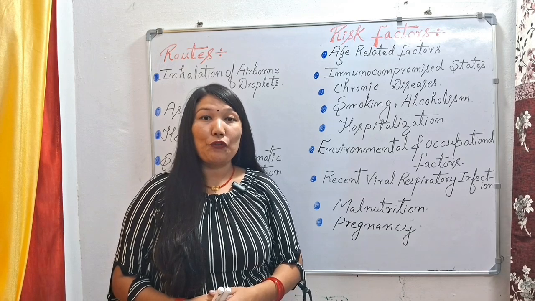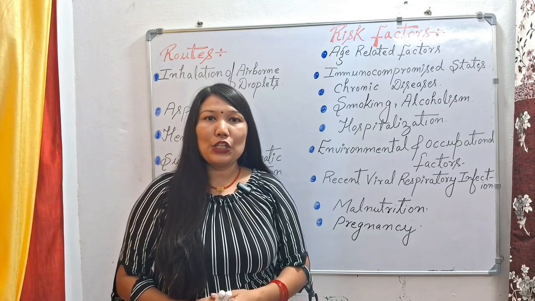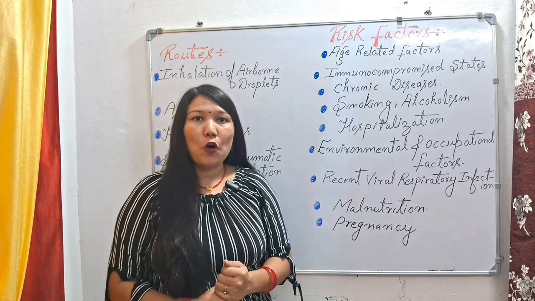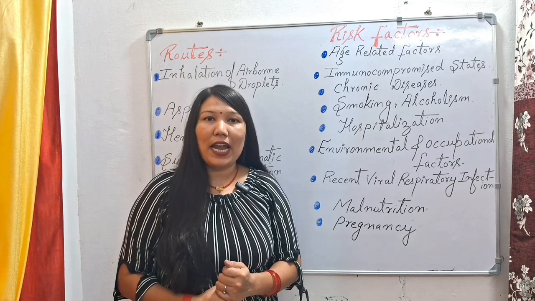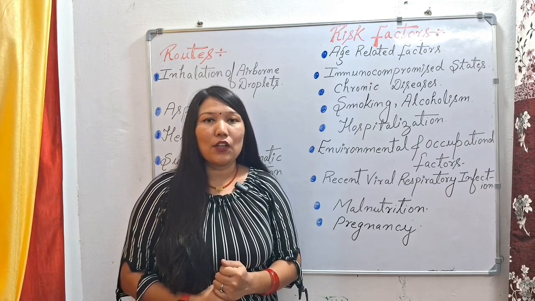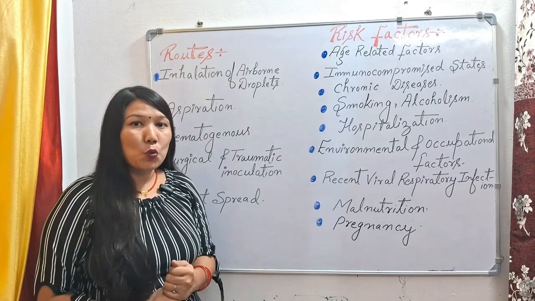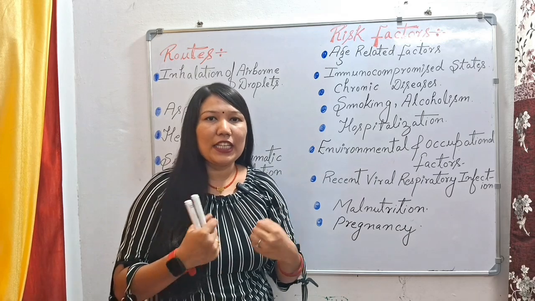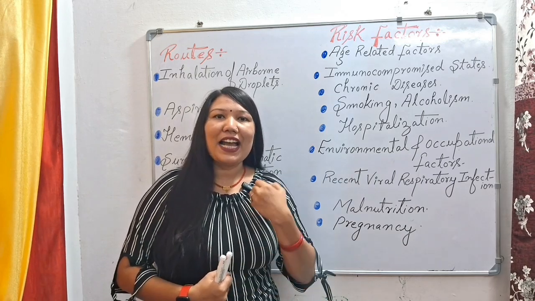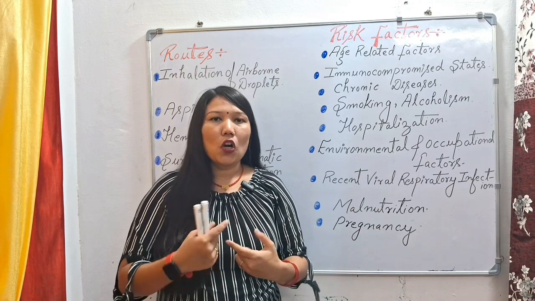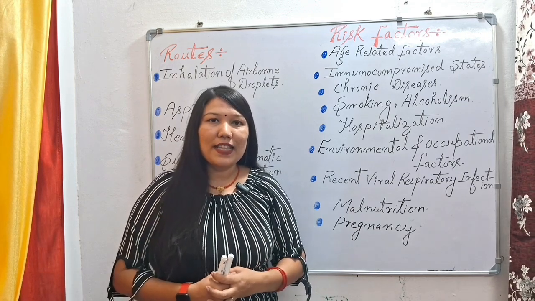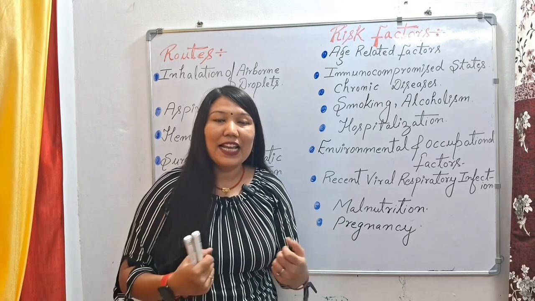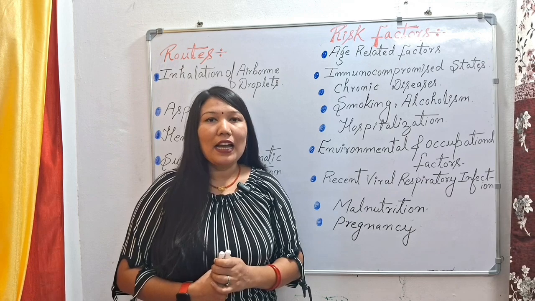Next we have the routes through which the pneumonia infection enters the lungs. Okay, so what are the pathways through which any microorganism or foreign particle or foreign pathogen enters the lungs of a healthy person and causes pneumonia? So the first pathway or first route we have is inhalation of airborne droplets, meaning the inhalation of unhygienic air by the healthy person. Suppose a person with pneumonia is talking, sneezing or coughing in front of us, then what will happen? The air which we are inhaling in front of the pneumonia patient from the surrounding environment will also cause pneumonia in a healthy person.